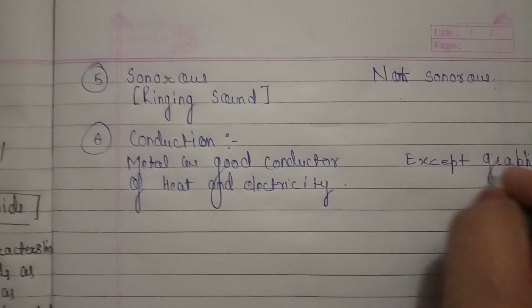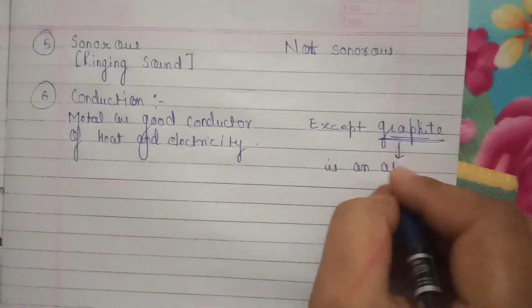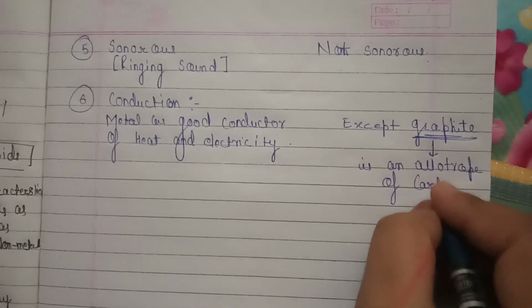And you know that graphite is an allotrope of carbon.